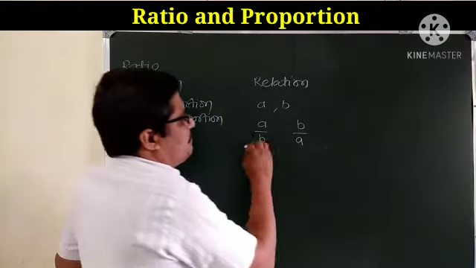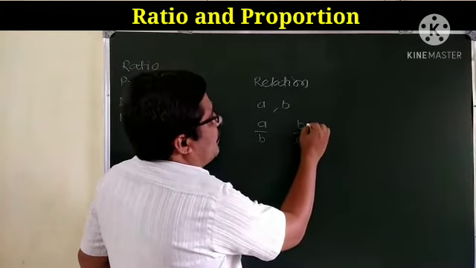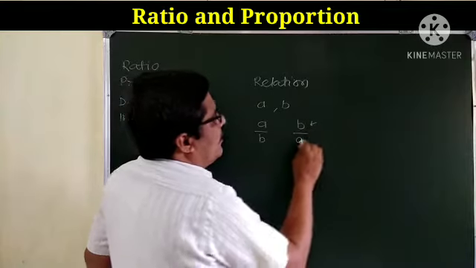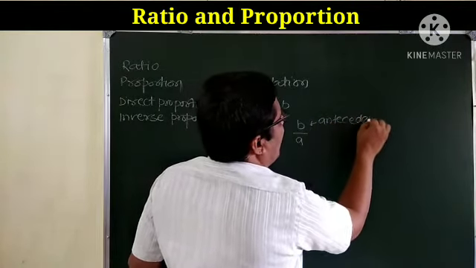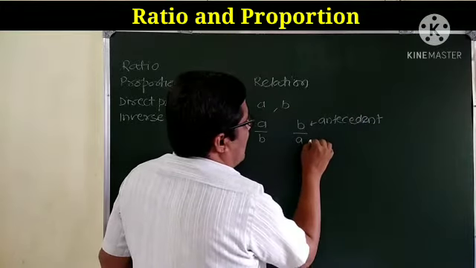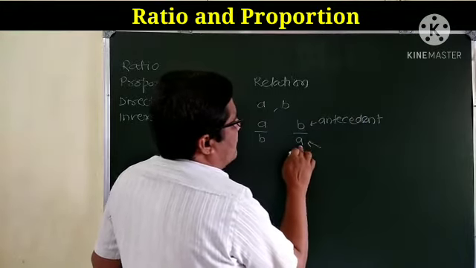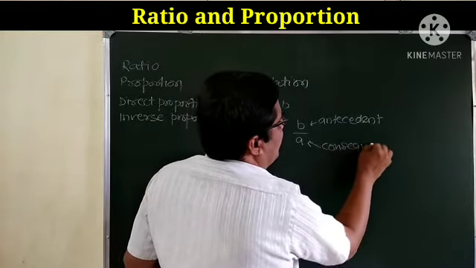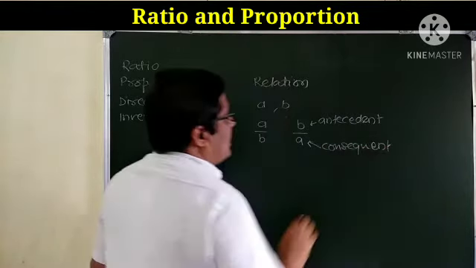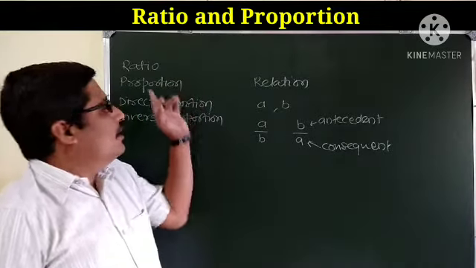Now the quantity which is on the upper side is known as antecedent and the quantity which is at the lower side is known as consequent. So in this way we can come across the ratio.